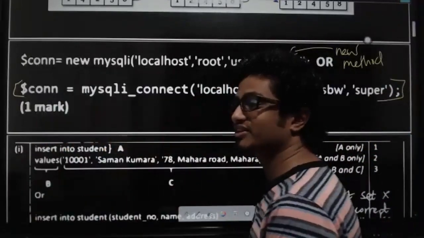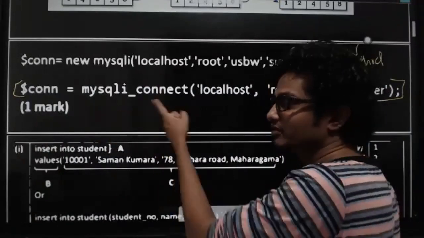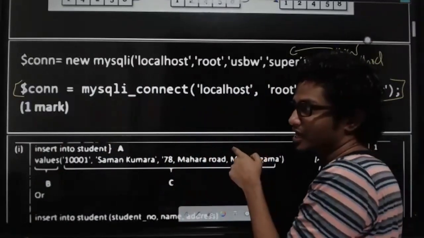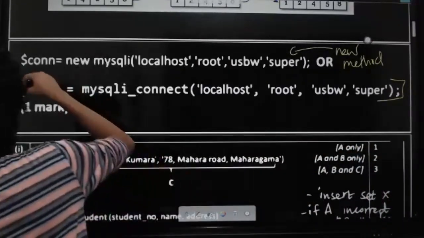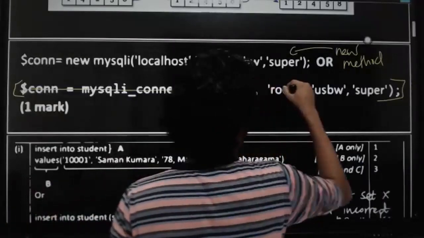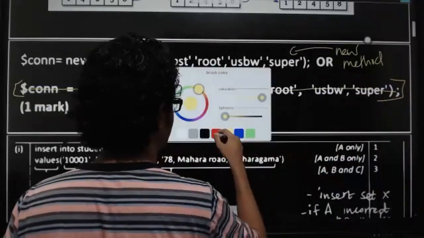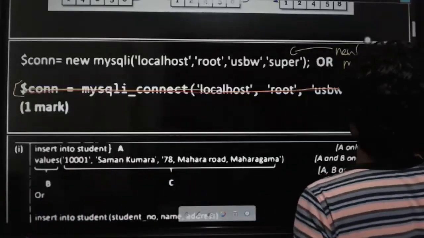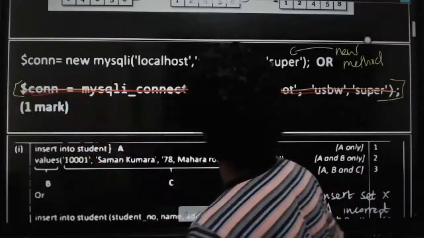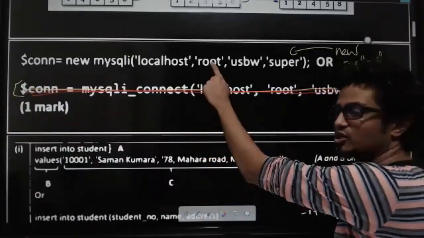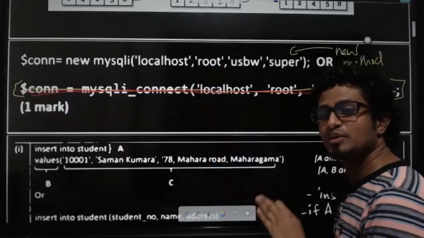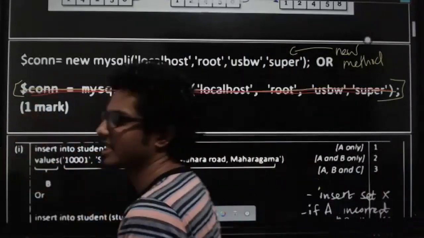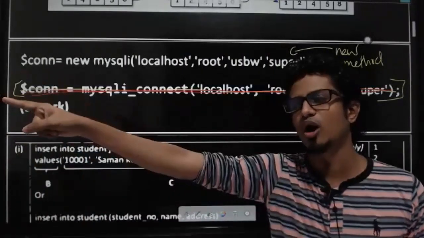Now, which one should we write for the examination? Why have I given the second one? Because some of you must have learned this second method. You should go for the new one for the examination. So do not write the second one for the examination. So what should you write for the examination? 2021 A-level examination and onwards, you should stick to the new way of defining it. Please mention it, everyone. Is it crystal clear to all of you? Come on, everyone in the chat screen. Yes or no?